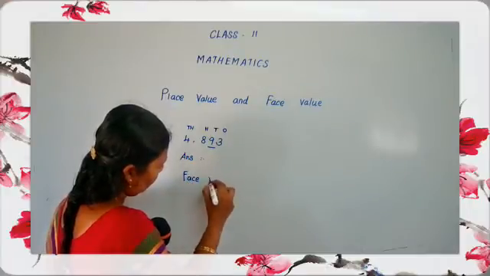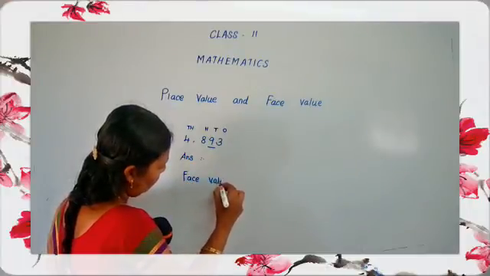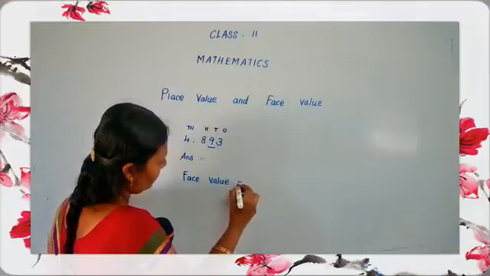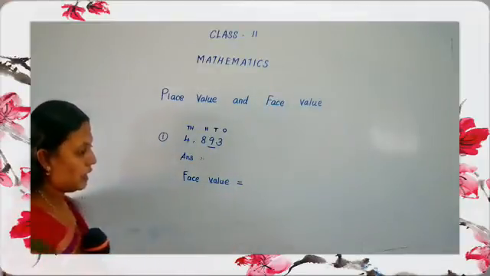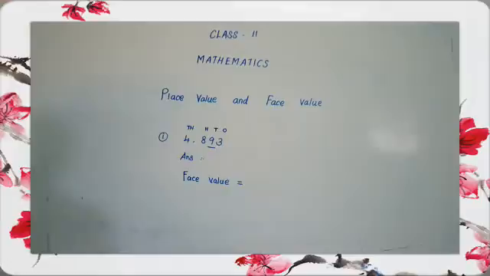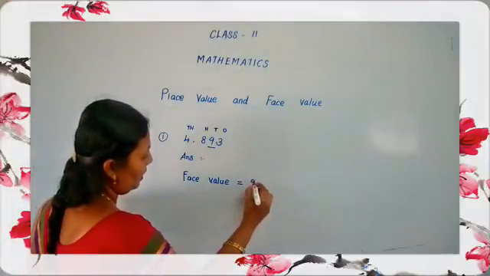Face value means see the underlined digit and write it there. Which number is underlined? 9. Yes, the face value of 9 is 9.